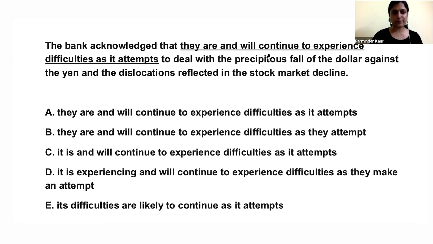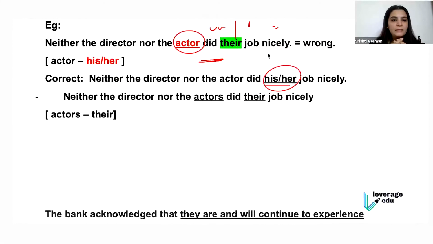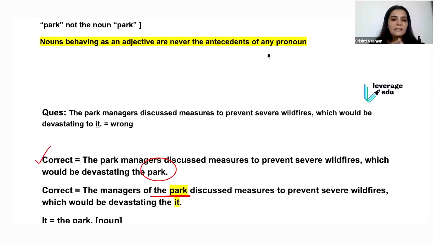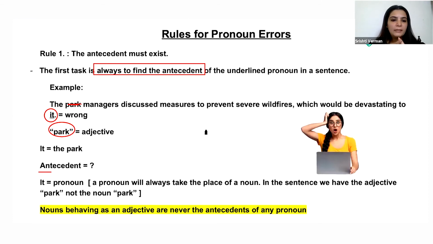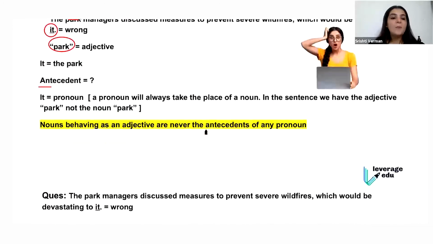So Parminder, before starting with the question, let's quickly revise the 2 things that are there with pronouns, right? So the first thing, guys, is that when we look at the underlined pronoun, the first thing we always ask for is the noun. That is, the antecedent must be there.